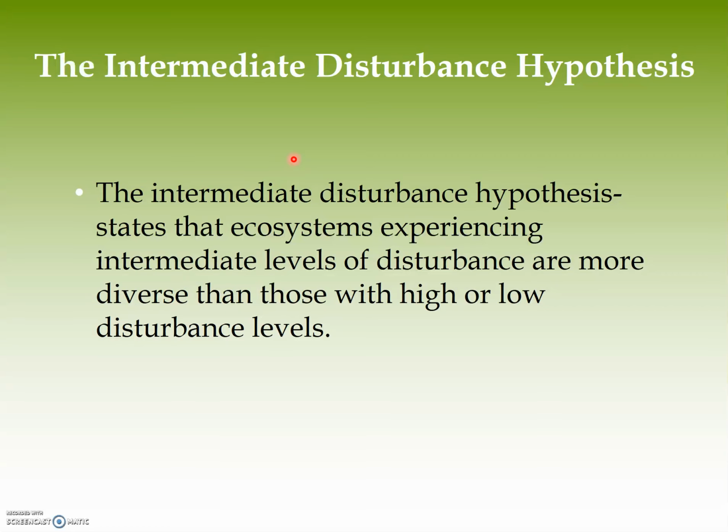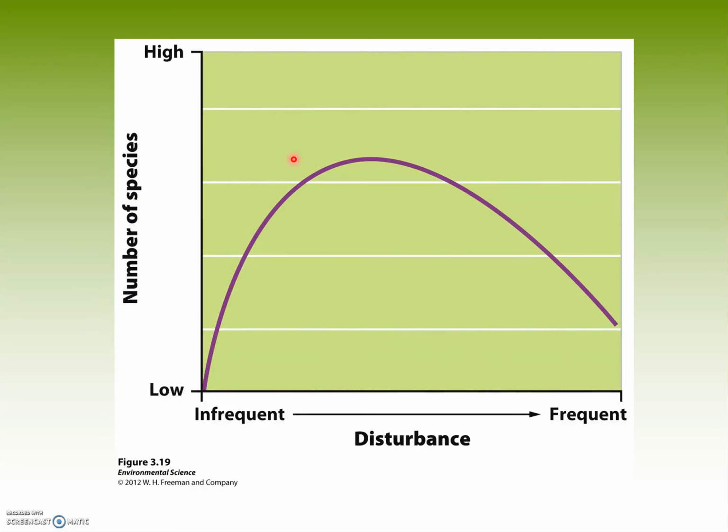And so we end up with this graph where we're looking at infrequent disturbance versus frequent disturbance, and looking at the number of species. Species number is high when we're in the middle, because it's allowing two different population models to be successful.